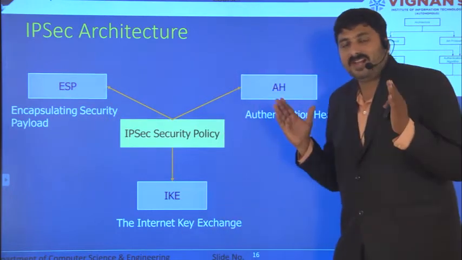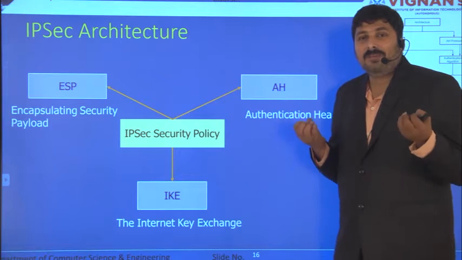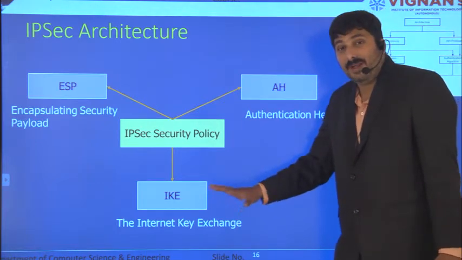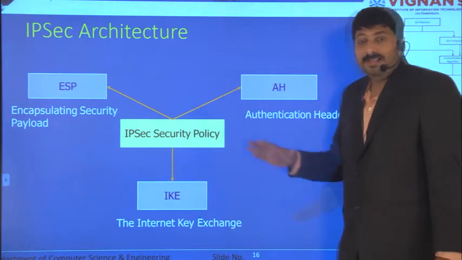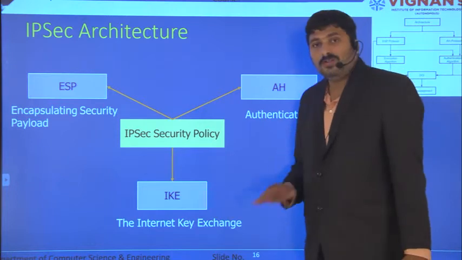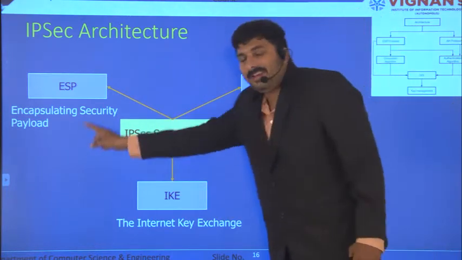So basically, if sender and receiver want to perform some encryption and decryption, you should have some key exchange. So there is a key exchange protocol, IKE. Even though IPsec belongs to the network layer, IKE belongs to the application layer. So this is the overall architecture. We have seen all the three protocols.